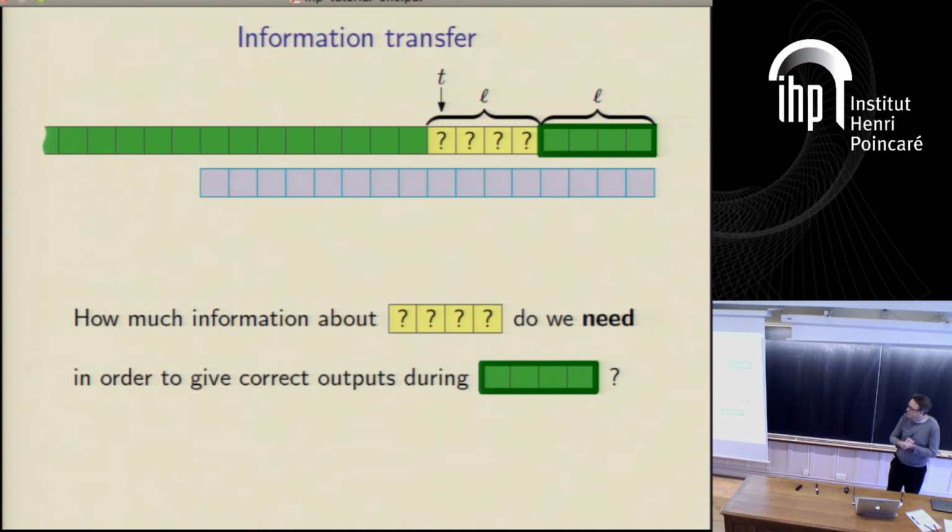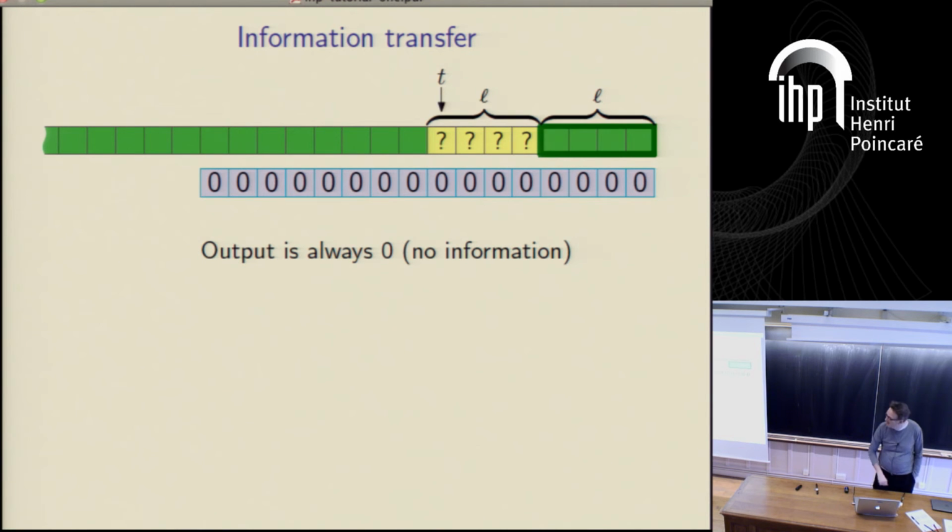But how much of this information do we actually need, in order to give the correct outputs? Well, it depends crucially on what this vector here is. There are some vectors for which we don't need any information at all about the unknown region. So this is my first question to the crowd. Who could, sorry? All zero, thank you very much. So for the all zero vector, we don't need to know anything at all about this unknown region.